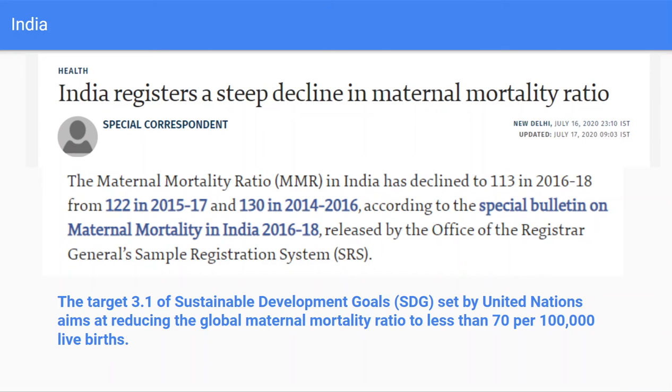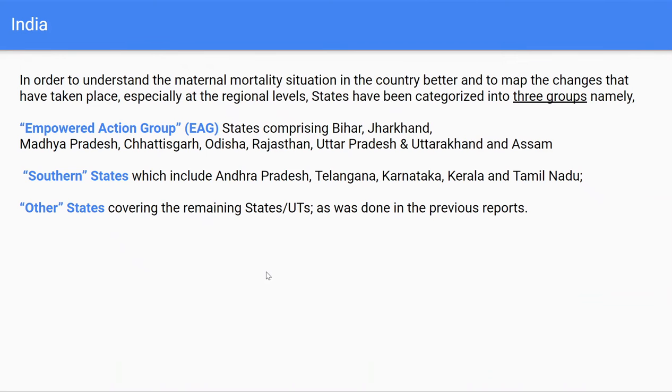Okay, so moving on to the case of India. This is an article from The Hindu from July 2020, so this year, and it says that the Indian MMR ratio has declined to 113, and this information is published by the Sample Registration System, SRS, so it's important to note this. As per the Sustainable Development Goals, target 3.1 says that countries should aim to reduce the maternal mortality ratio to less than 70 per 100,000 live births.